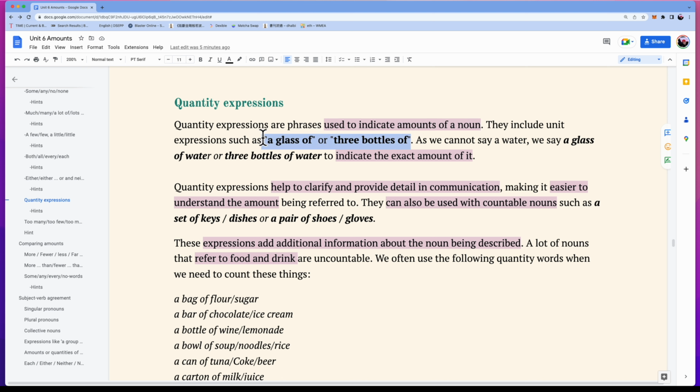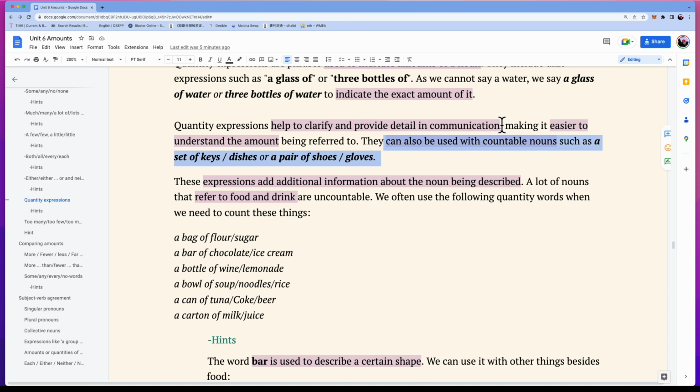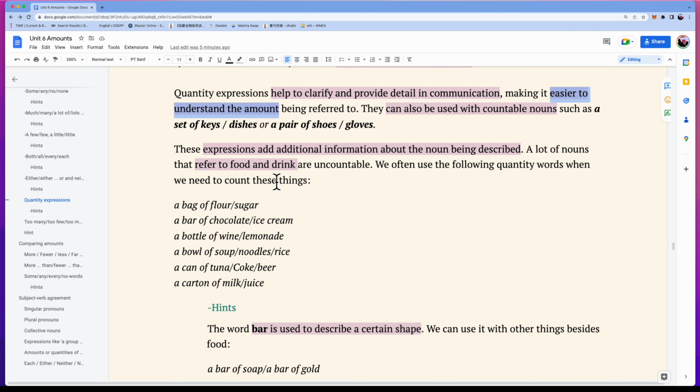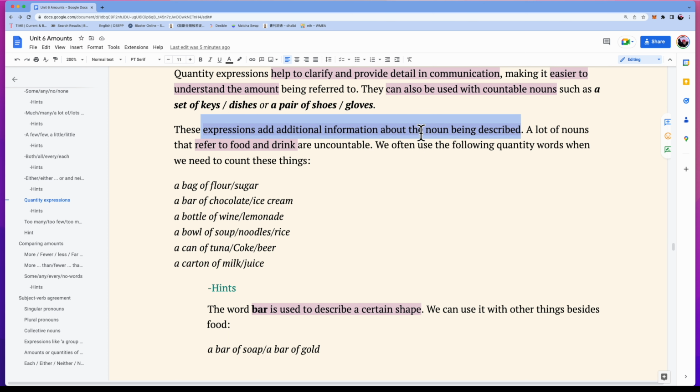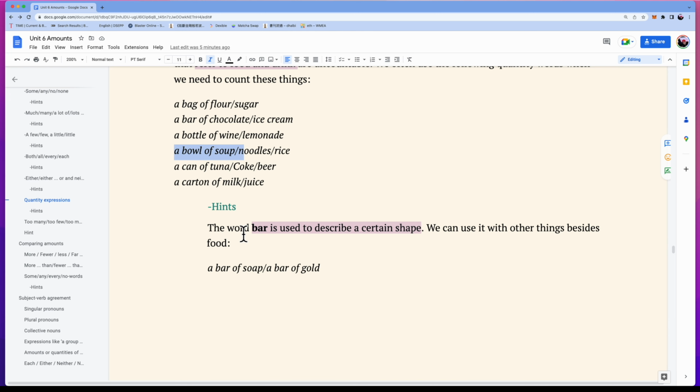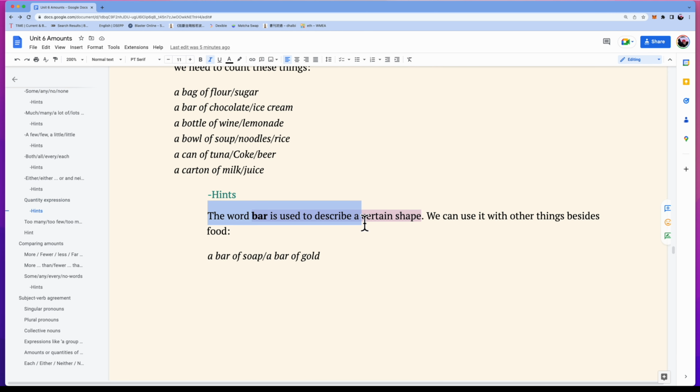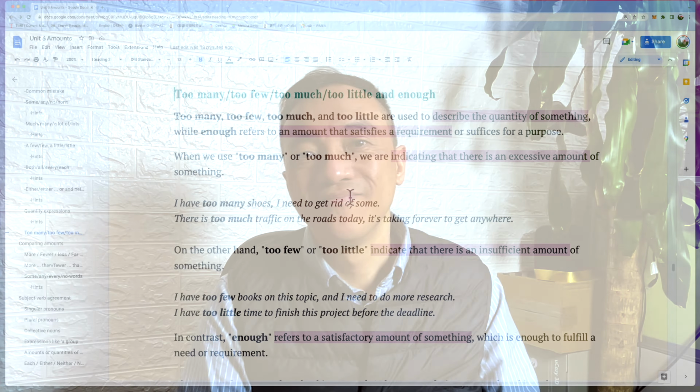They are commonly used with countable nouns like a set of keys or a pair of shoes. The use of quantity expressions makes communication easier and helps to eliminate confusion about the amount being referred to. With uncountable nouns that refer to food and drink, we could use expressions such as a bag of flour or a bowl of soup. It is also important to mention that the word bar can be used to describe a certain shape and can be used with other things besides food, such as a bar of soap or a bar of gold. Very nice.